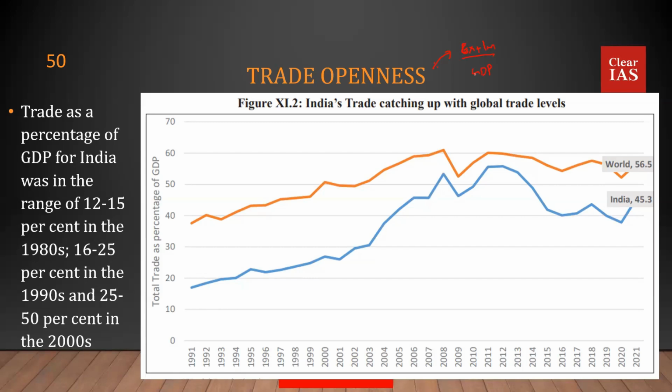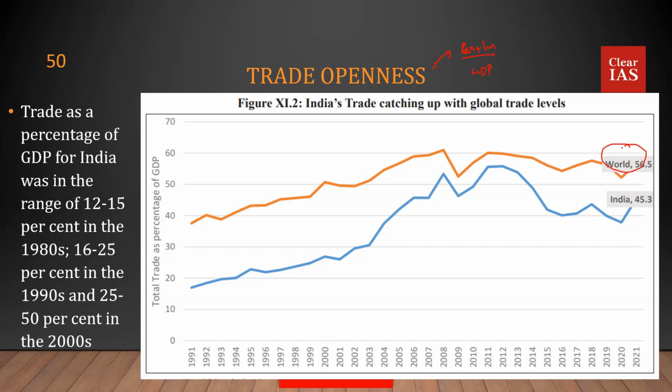Now, India has been a nation which is historically known to have a very low trade openness. Very low trade openness means you have been closed to trade for a substantial amount of time. Of late, India has been catching up. The world average trade openness is something like 56.5%.